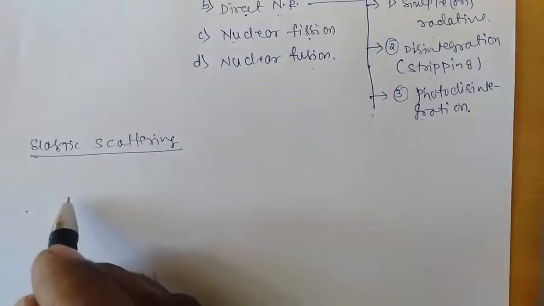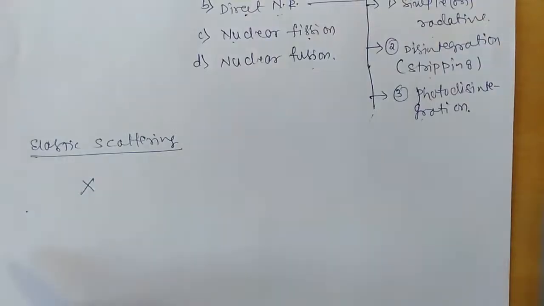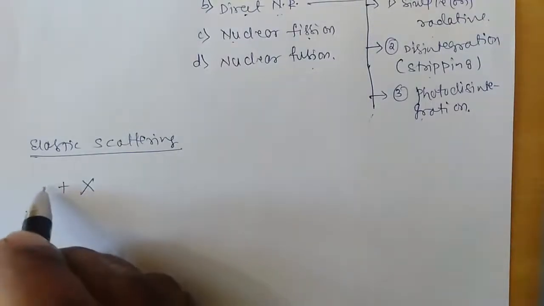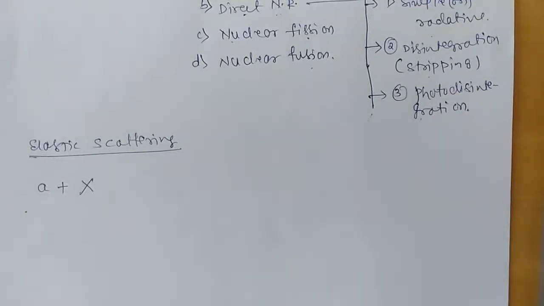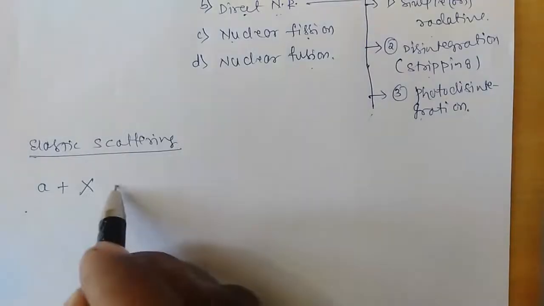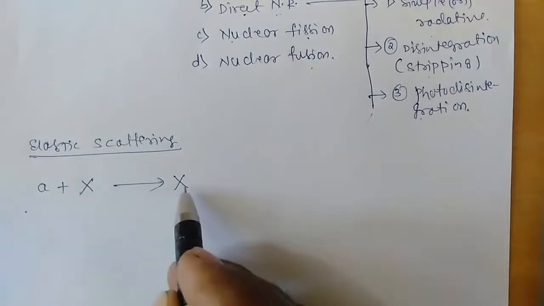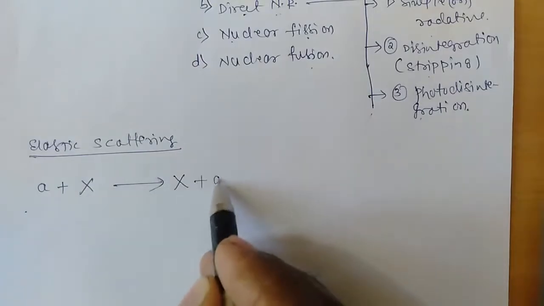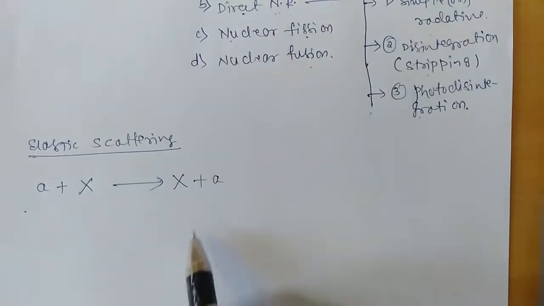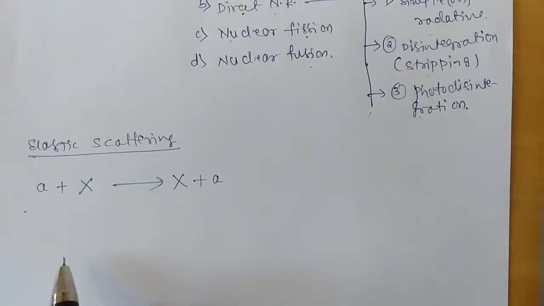Now let us see an example. Let us consider a target nucleus X which is bombarded with a projectile A. After the nuclear reaction, if the same product is formed again with the emission of a projectile, then this type of scattering is called elastic scattering.